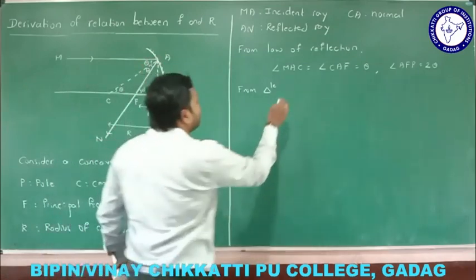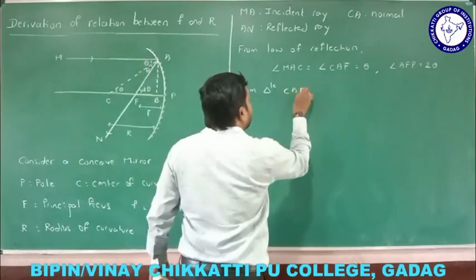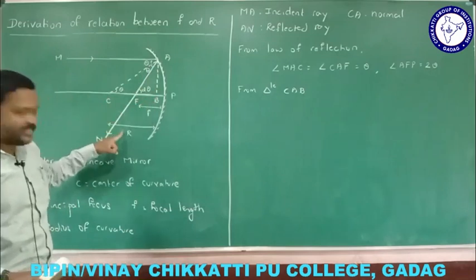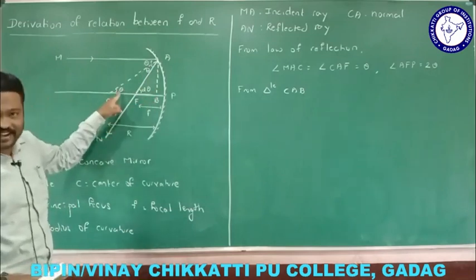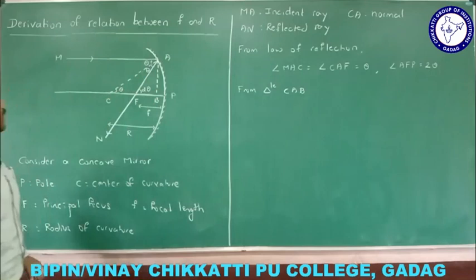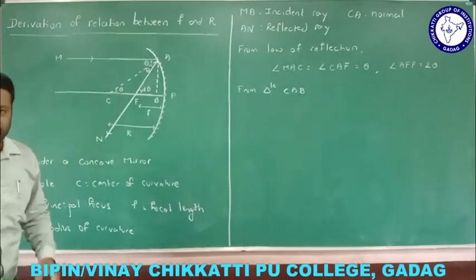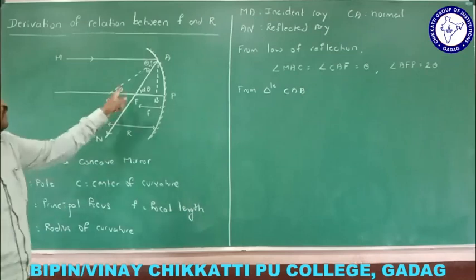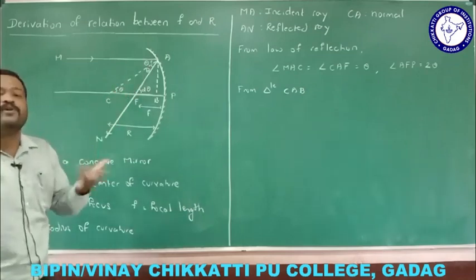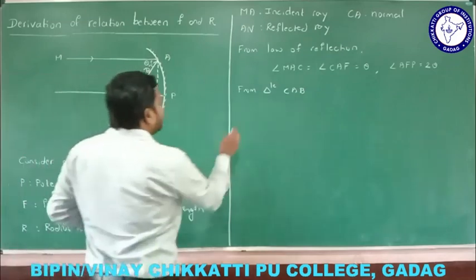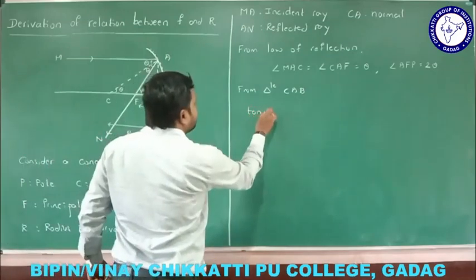From triangle CAB, I need this distance. So this is theta. If this is theta, let me take tan here. I cannot take sine and cos because we don't know this distance. So let me go with the tangent. From CAB, what is tan theta equal to?